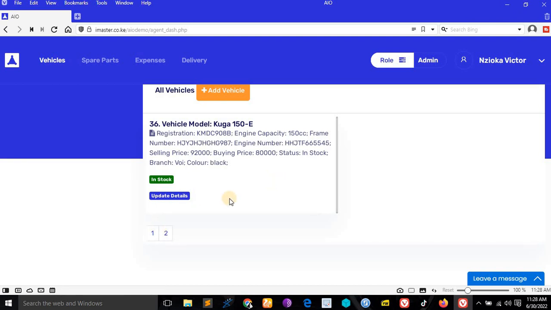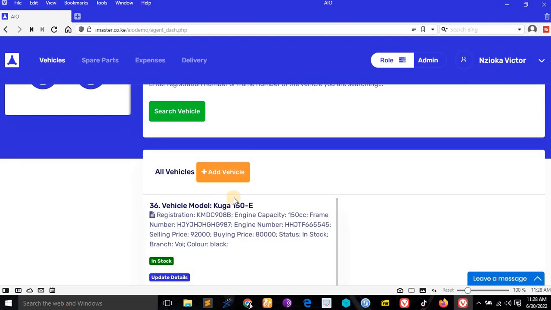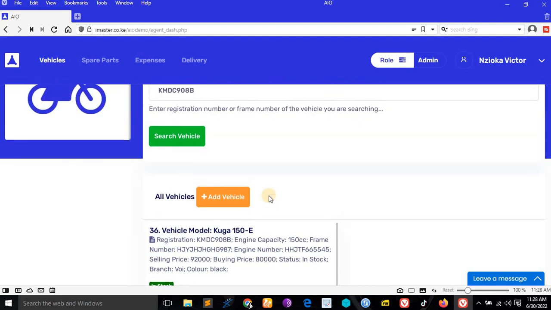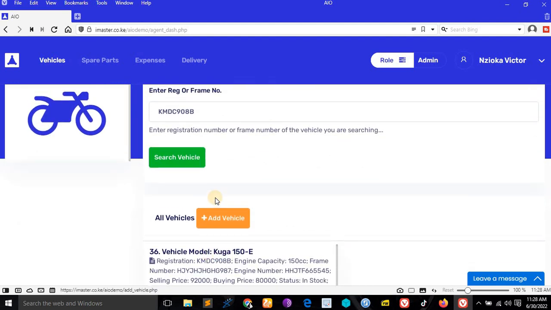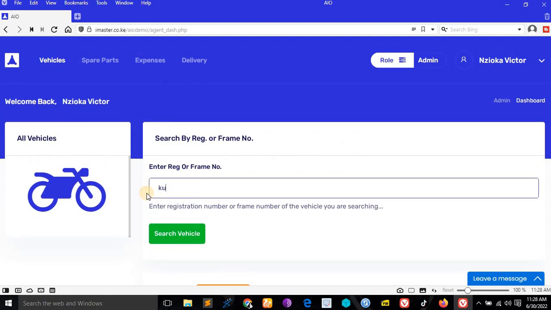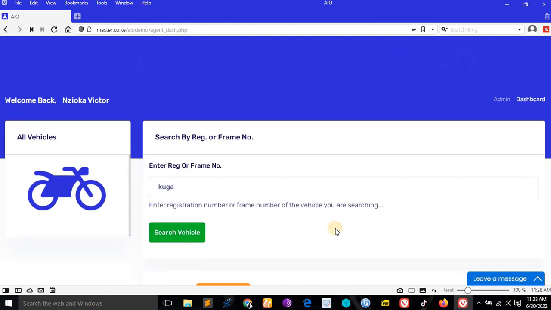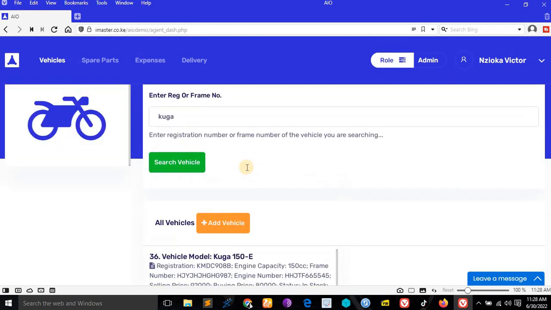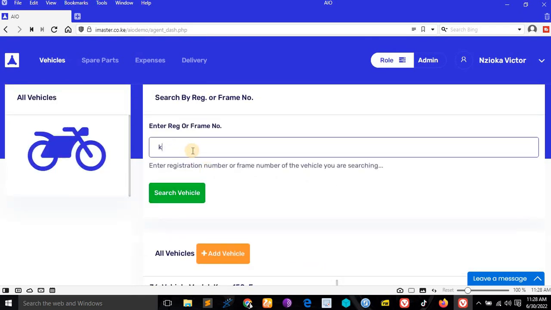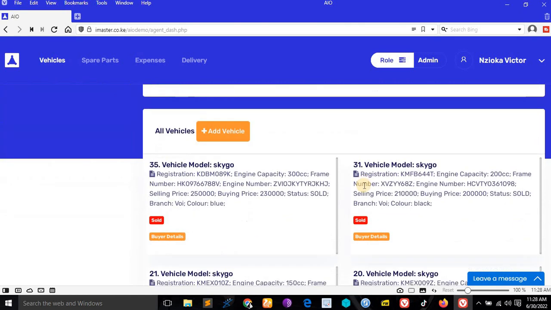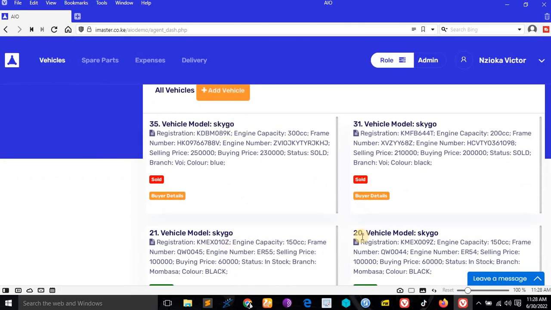But if we want to search with, for example, this name, we just write Cougar, and it will bring it. If we write Skygo and search vehicle, you see Skygo.